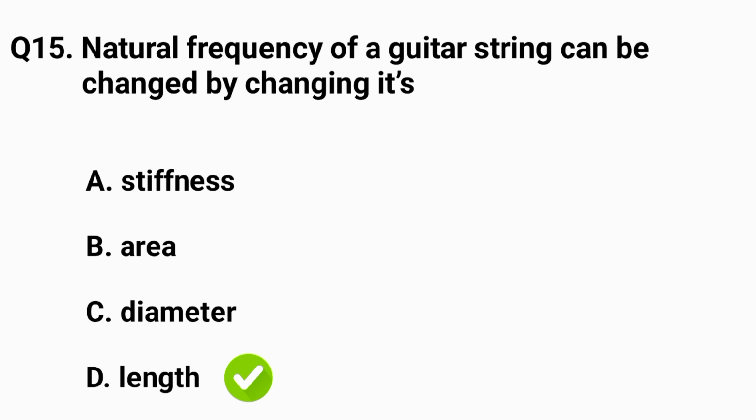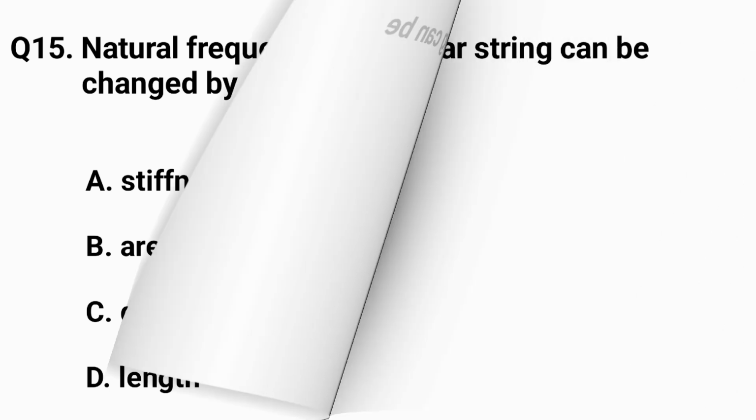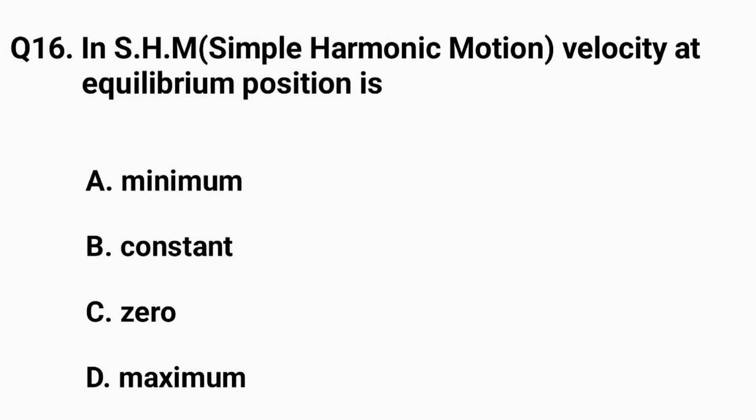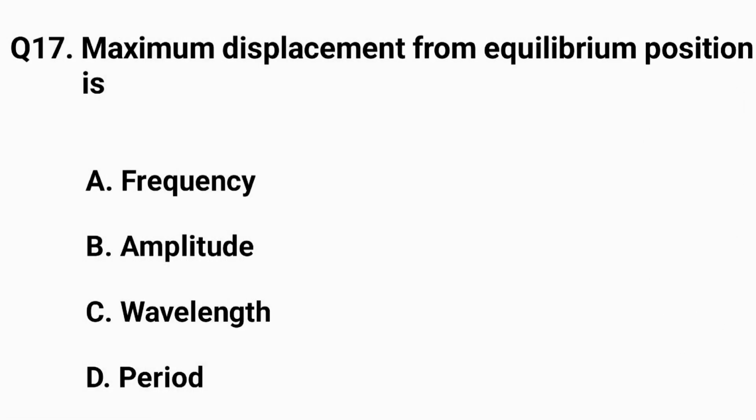Question number 16. In SHM, simple harmonic motion, velocity at equilibrium position is. The right answer is option D, maximum. Question number 17. Maximum displacement from equilibrium position is. The right answer is option B, amplitude.